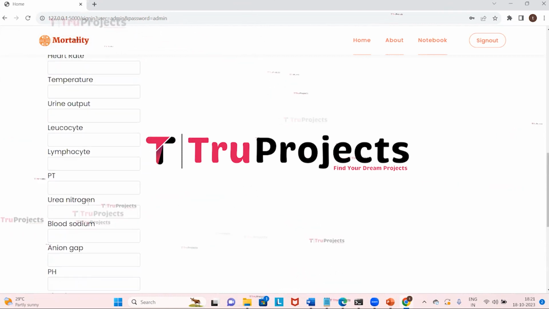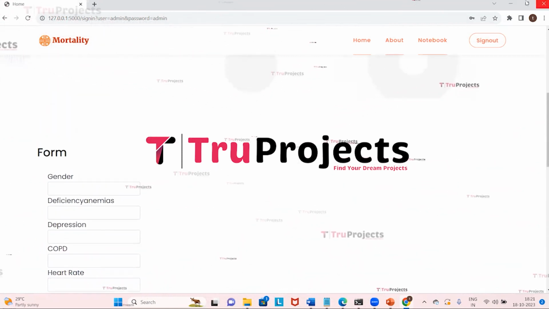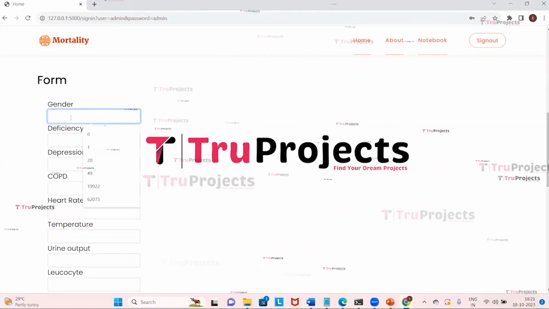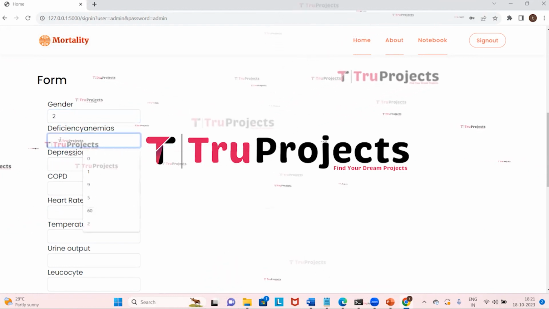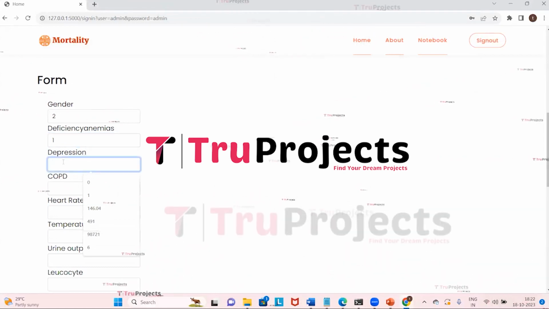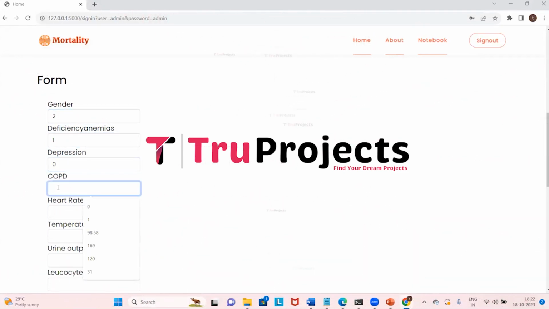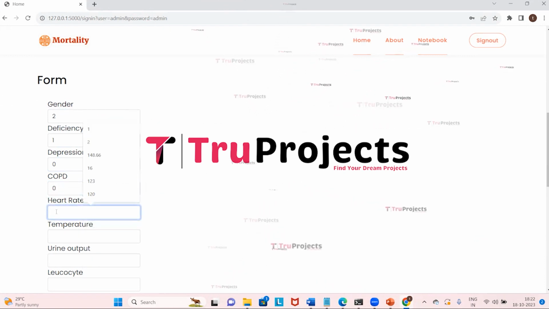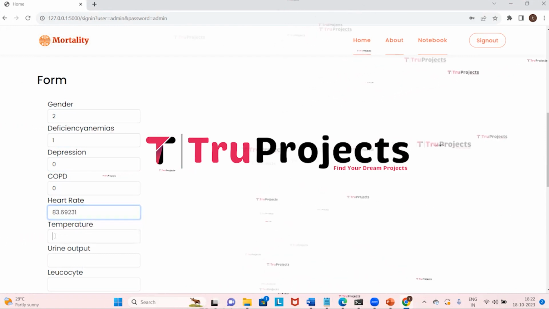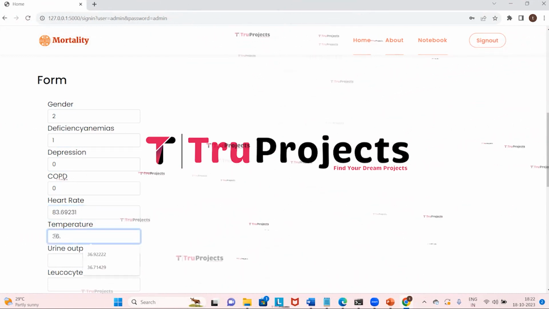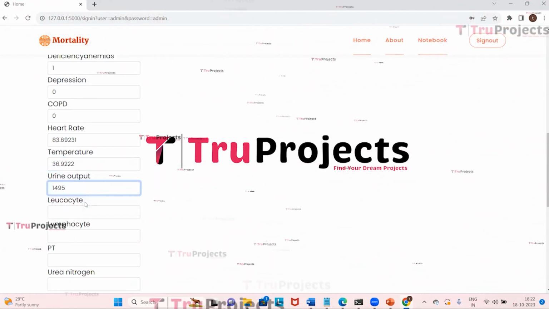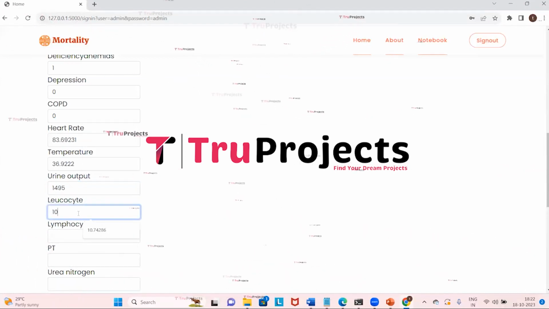Now we will enter all these parameters. So the gender will be 2, deficiency anemias will be 1, which means he has anemia, and the depression is 0, which means he is not depressed, and the COPD value is 0, heart rate is 83.69231, and the temperature is 36.9222, and the urine output is 1495, and the leukocyte is